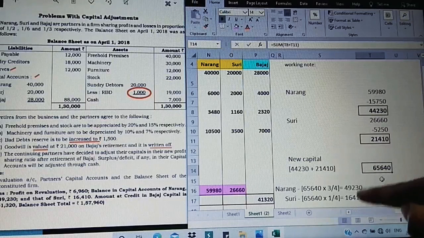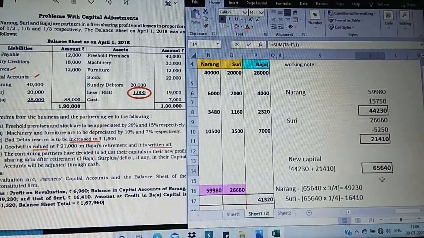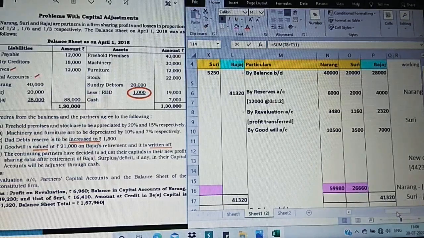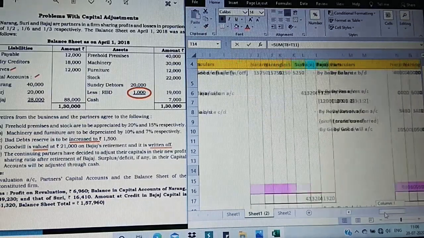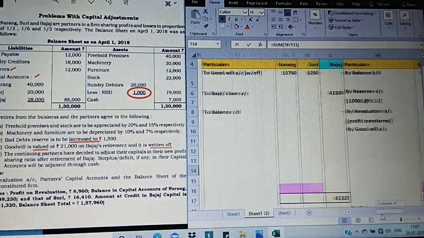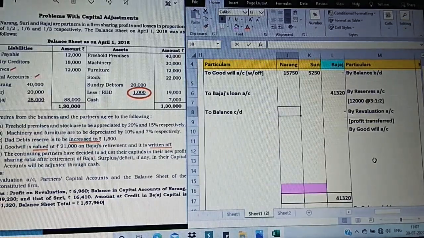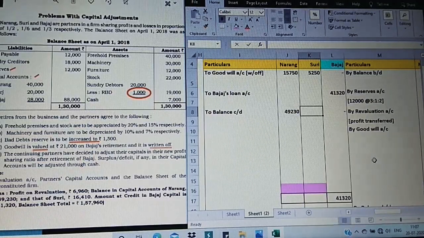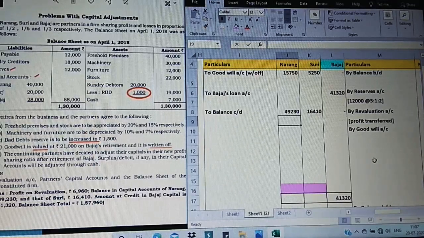16,410. Now this is the value to be written, as in the previous admission of a partner we had. Based on the new partner's capital, we needed to find the new capital, similar, but here it is quite different. So we take this 49,230. Observe the value given in the question for Narang and Suri; it is the same. 49,230 and 16,410 is their new capital based on their new ratio.